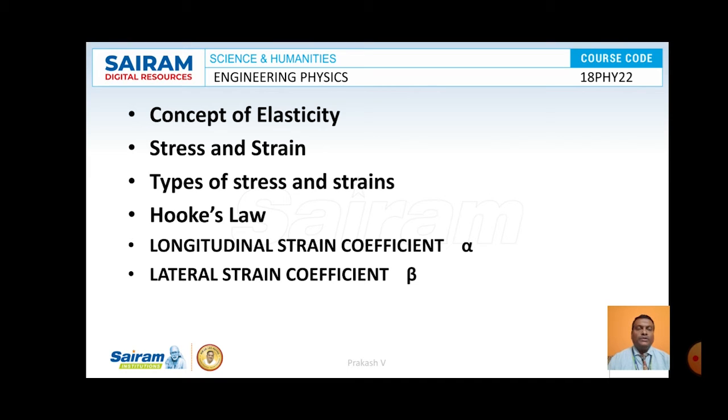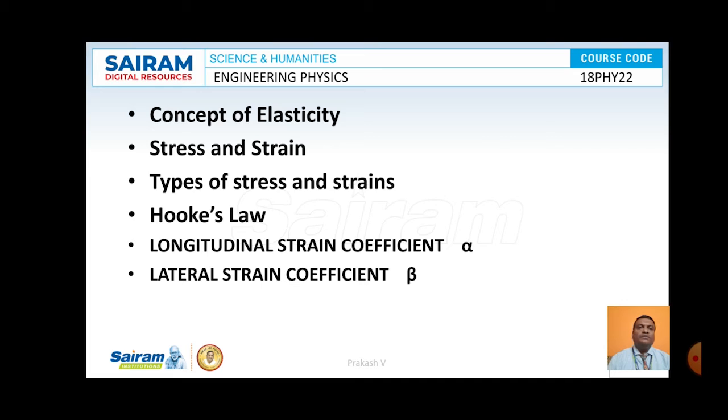Before going to this, let us understand what is stress and strain. Stress is nothing but force per unit area of cross section. The force applied upon a material per unit area of cross section is what is called stress, denoted by F by A. Force is nothing but mass into acceleration due to gravity, applied in the presence of gravitational force.